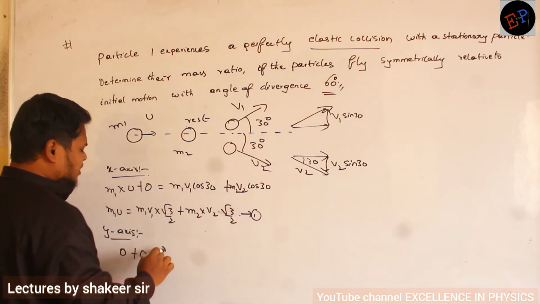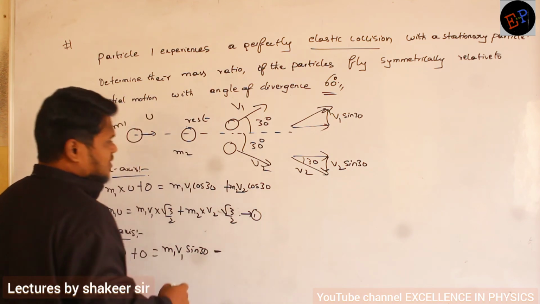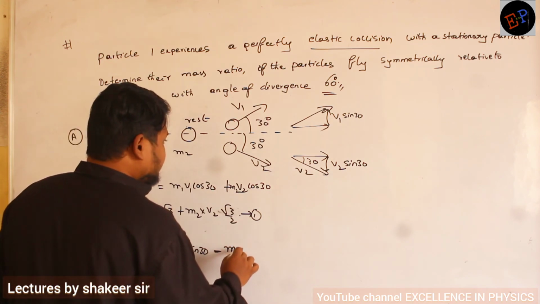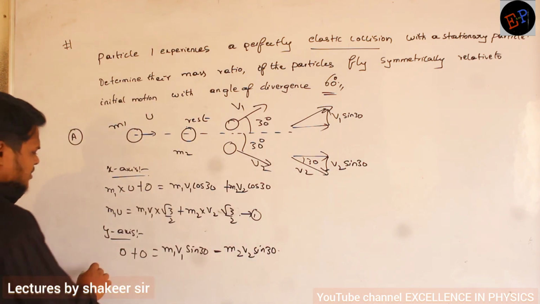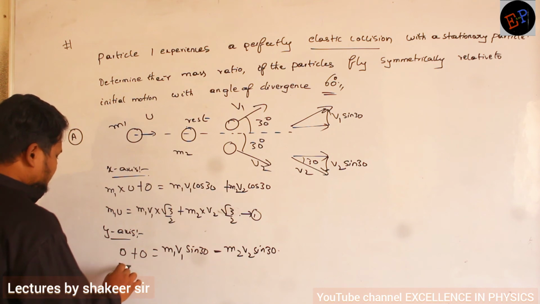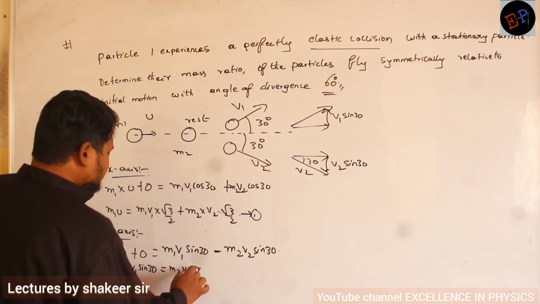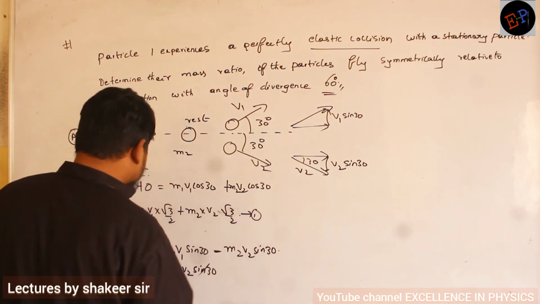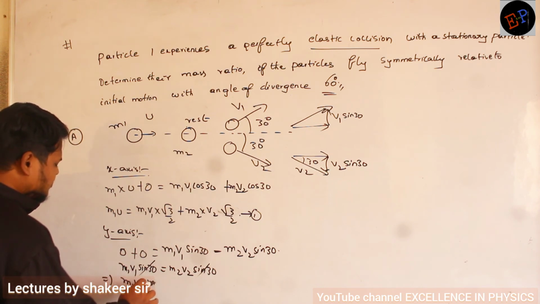So I write m1 v1 sin 30 minus, since this is in the negative direction, m2 v2 sin 30. So m1 v1 sin 30 equals m2 v2 sin 30. The sin 30 terms cancel, so I get m1 v1 equals m2 v2.